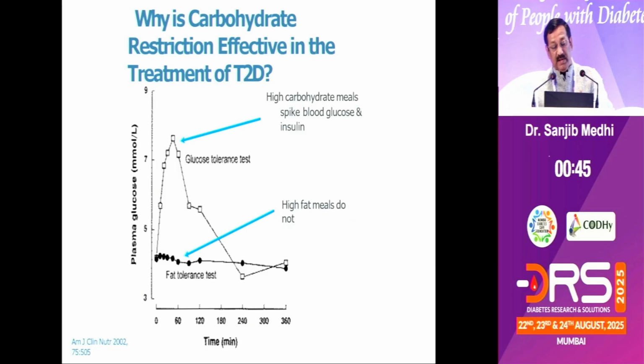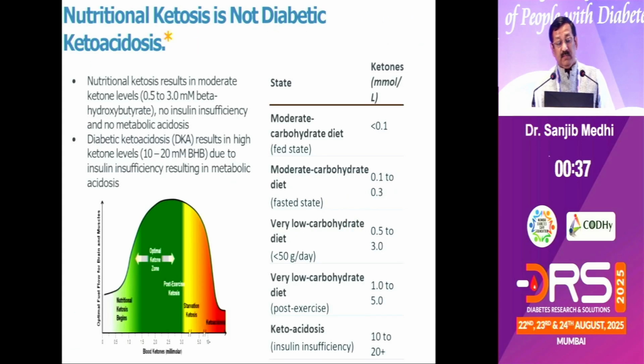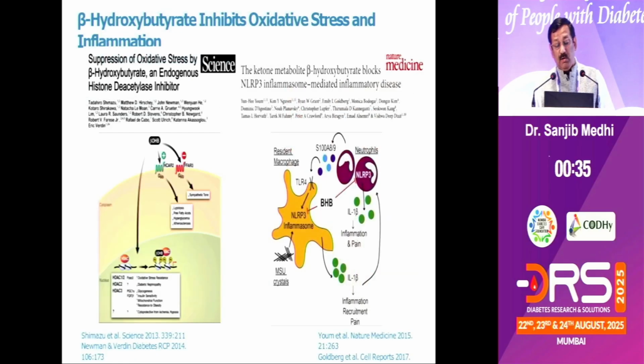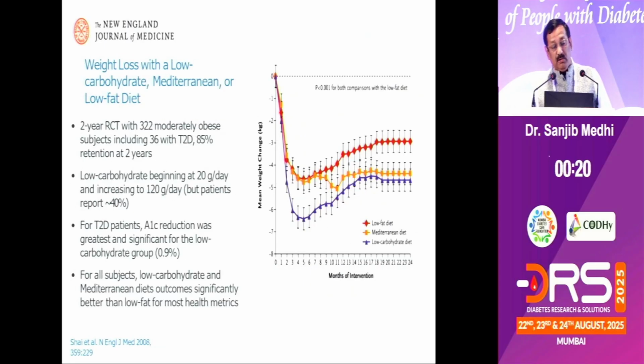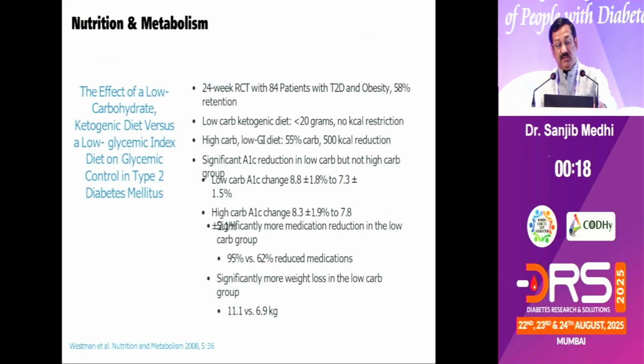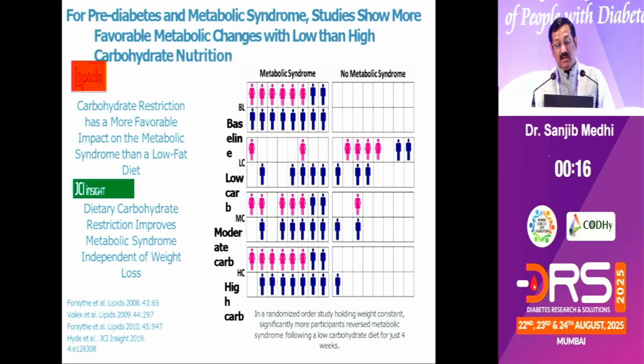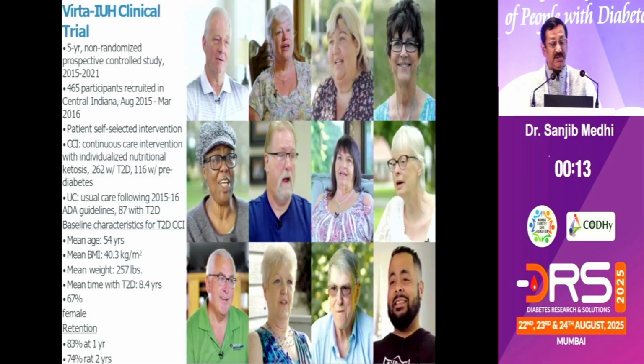And this is the difference between a glucose intake and a fat diet. You can see the amount of glucose surge with a carbohydrate diet. And why are we getting the benefit? It is because beta hydroxybutyrate inhibits oxidative stress and inflammation. We all know that diabetes is an inflammatory disease, and beta hydroxybutyric acid cuts down this inflammation. There are many articles. I am running short of time, so I will not go through all of them.